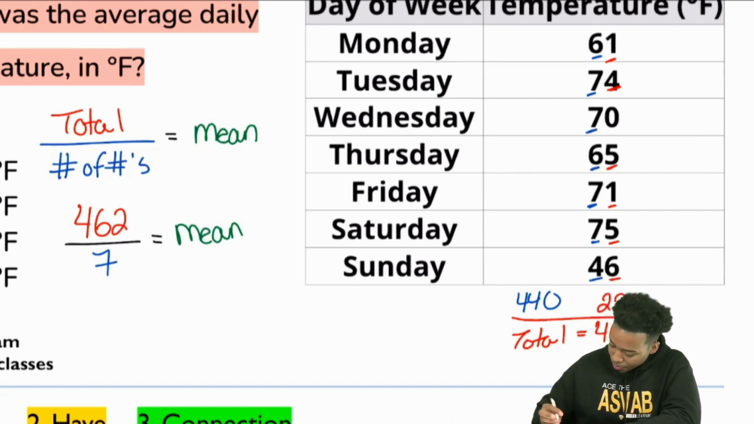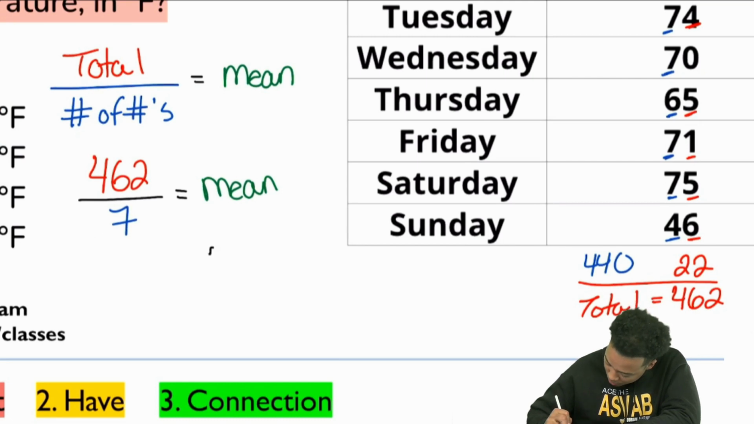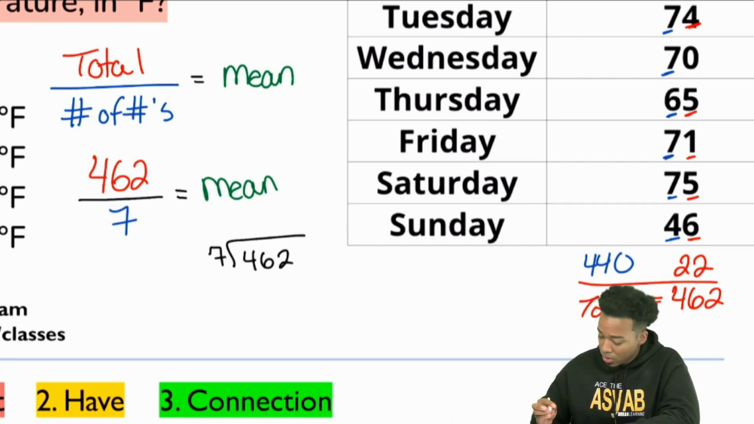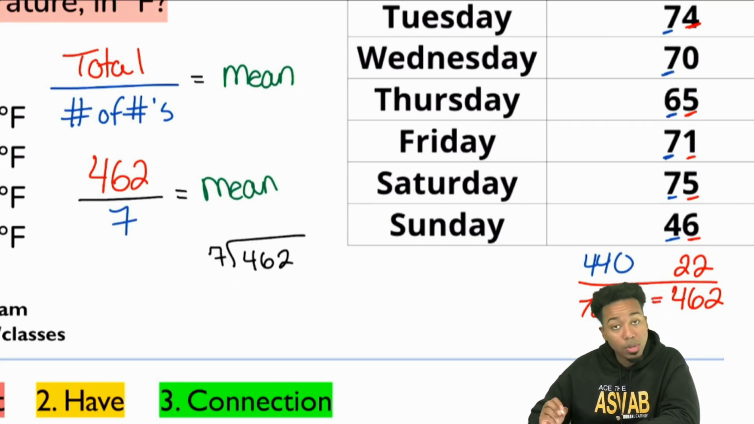So here, we'll go ahead and do 7 going into 462. You have to know how to set up your long division. So we'll have 7 going into 4. Can't happen. 7 going into 46. Yeah, we can do that. That's 6 times.